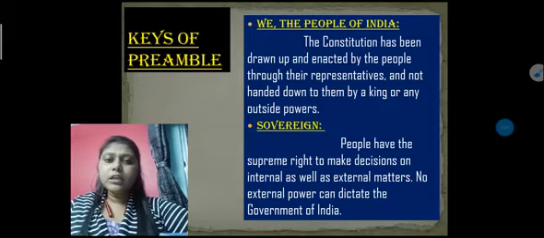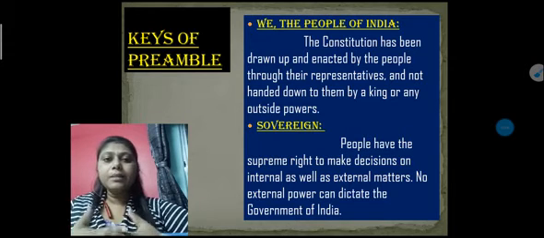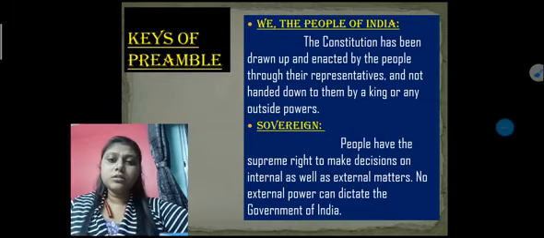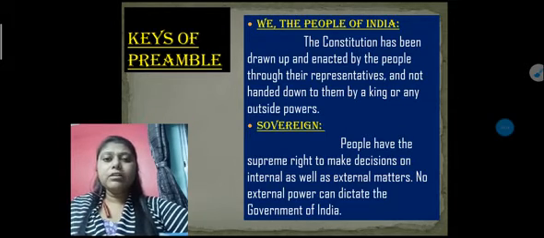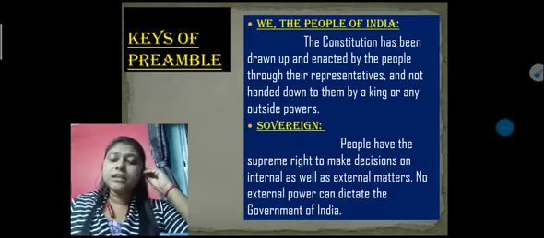And now one more thing. It is given in the definition that people have the supreme right. Why is it said that? You all know that indirectly the people are connected with every constitutional right and clause. As we all know, our people choose, or elect, our representatives, and those representatives make our government.